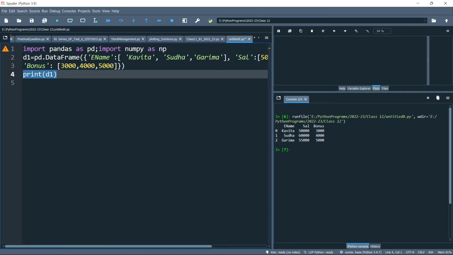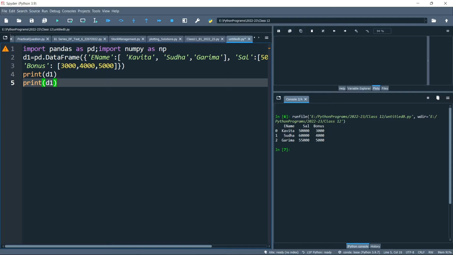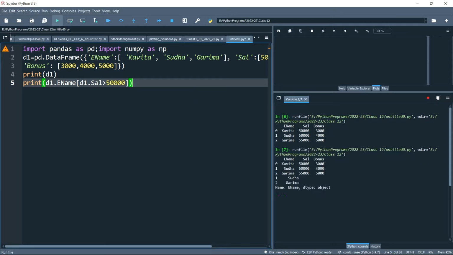Okay, so the easiest way is that with this one we'll write dot ename, the way a column is defined, the same way we have to write. Again, bracket d1 dot sal greater than 50,000. So let's see what will be the output.